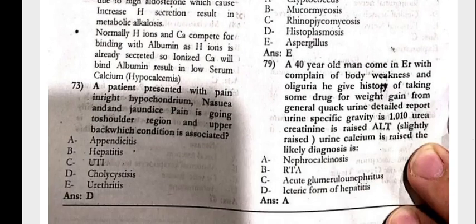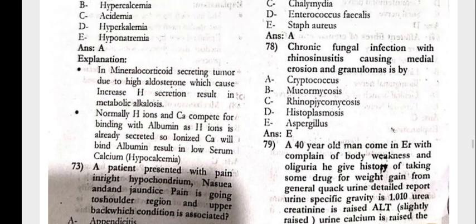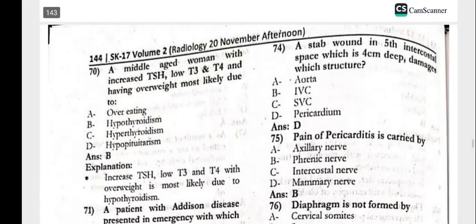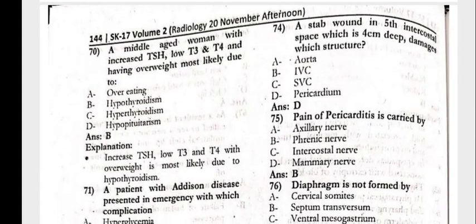The patient presented with pain in the right hypochondrium, nausea and jaundice. The pain is going to the shoulder region and the upper back. Which condition is associated? That is cholecystitis. Next, the stab wound in the fifth intercostal space, which is 4 cm.